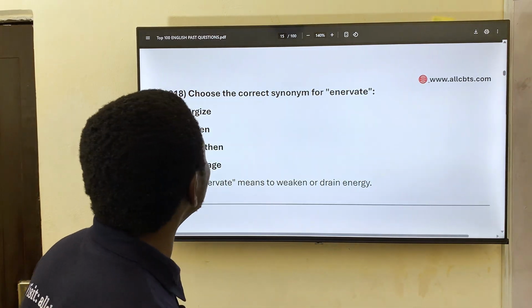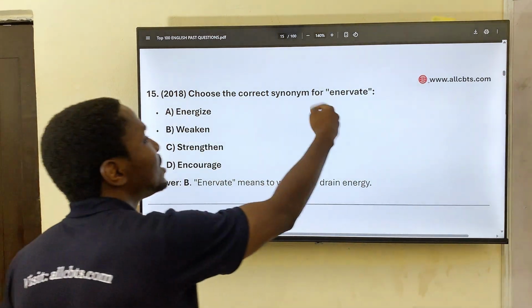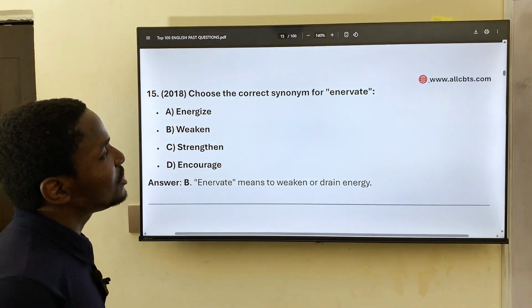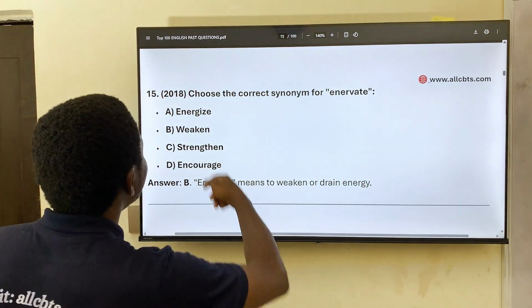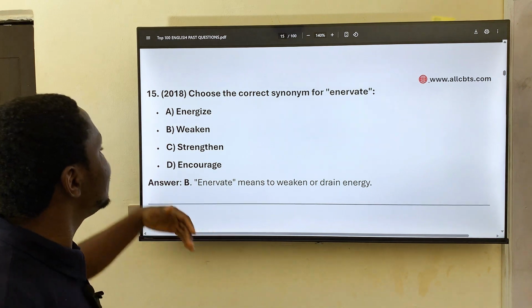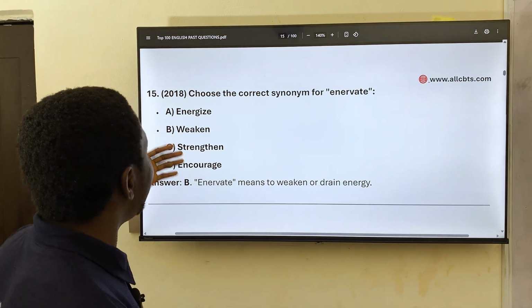Then 15, choose the correct synonym. That's the closest word among the options for innovate. We have energize, weaken, strengthen, and encourage.